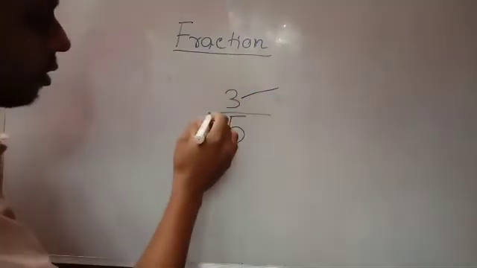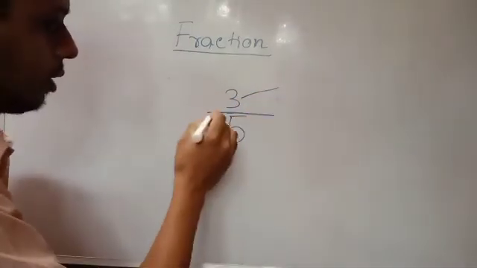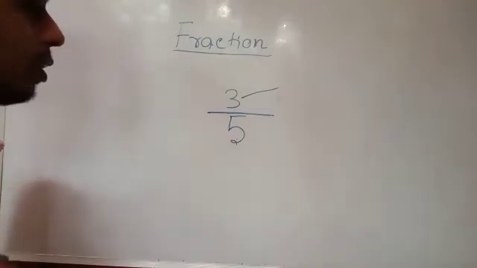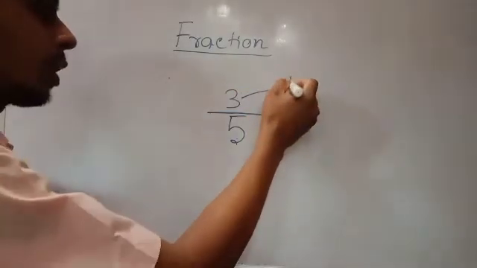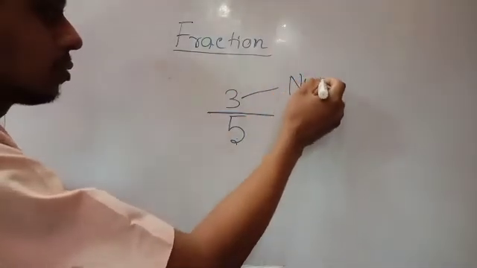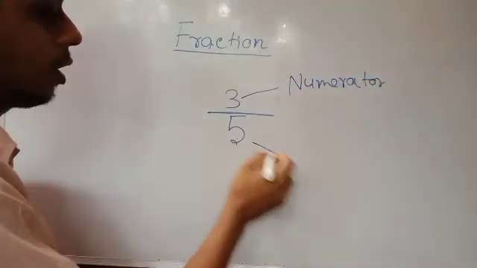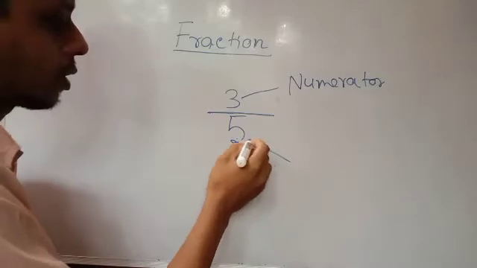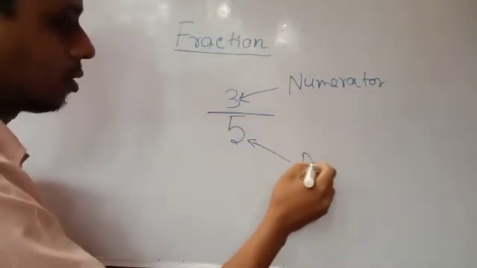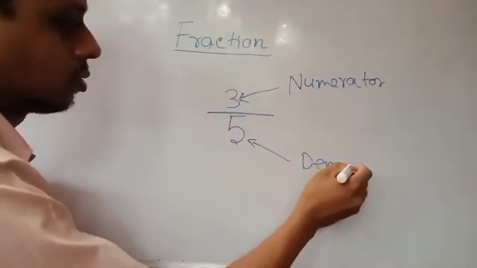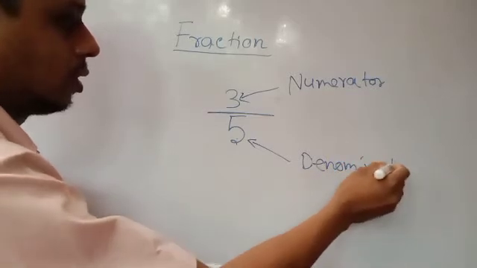Now, there is one line, so there is one upper part and one lower part. The upper part of the fraction is called the numerator, and the lower part of the fraction is called the denominator.